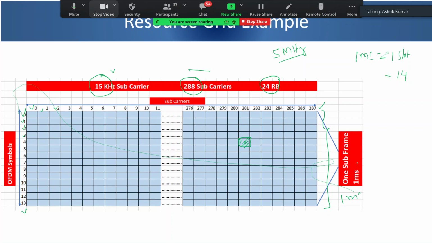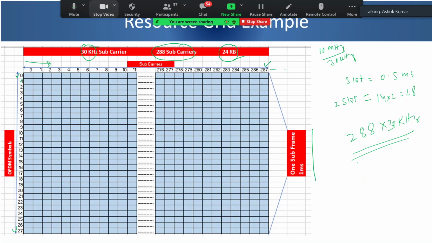Just divide by 15 kilohertz after subtracting guard band. That table shows how much guard band to be reduced, and then divide by the subcarrier spacing. So you get 25 RBs. So for every channel bandwidth and subcarrier spacing, the number of RBs is already fixed. And this is just an example to showcase that if numerology changes, our resource grid number of REs gets doubled.